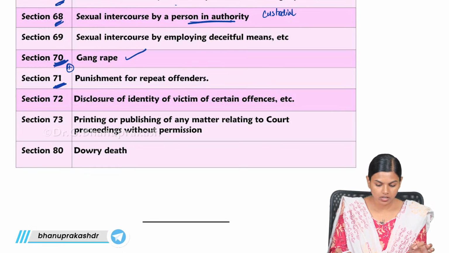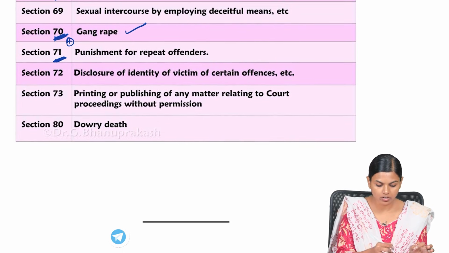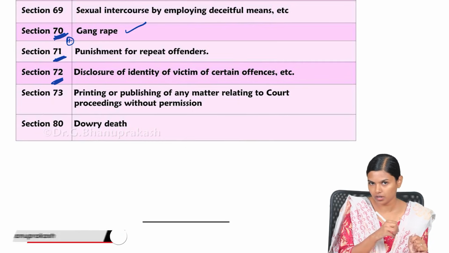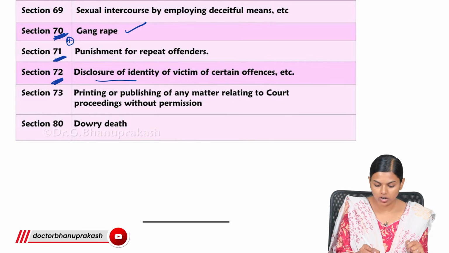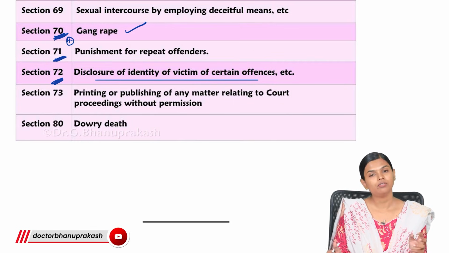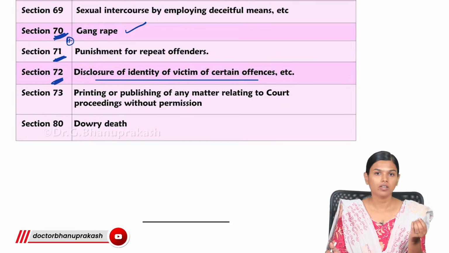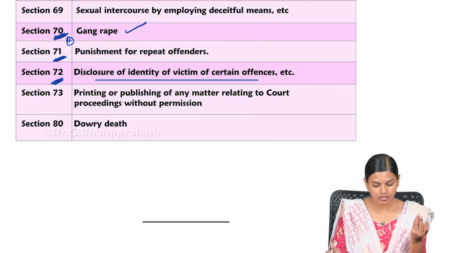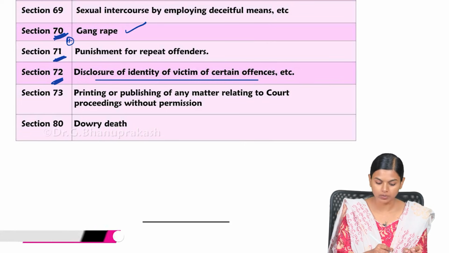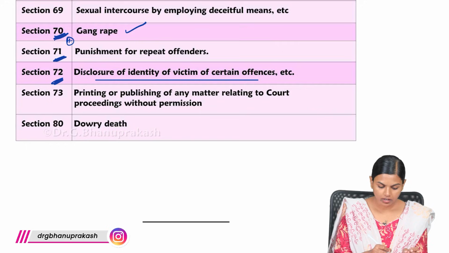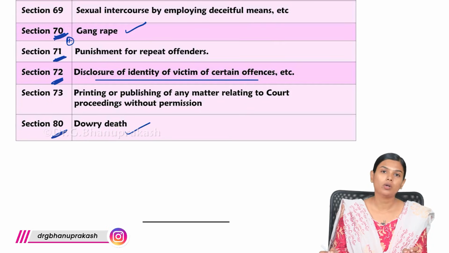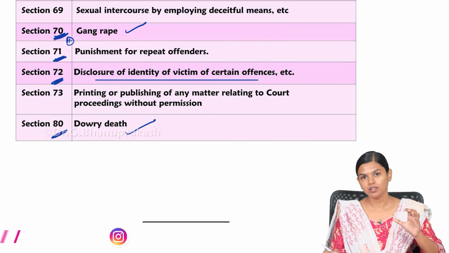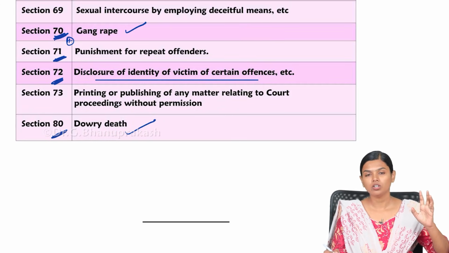So this is about sexual offences, and next you have section 72. Earlier it was given separately in some other section, but here they have clubbed everything together in BNS. It is about disclosure of the identity of the victim. If the identity is spread, presented in the media, or said everywhere, then punishment will be given. That comes under 72. And then section 80 is dowry death. Earlier it used to be different.